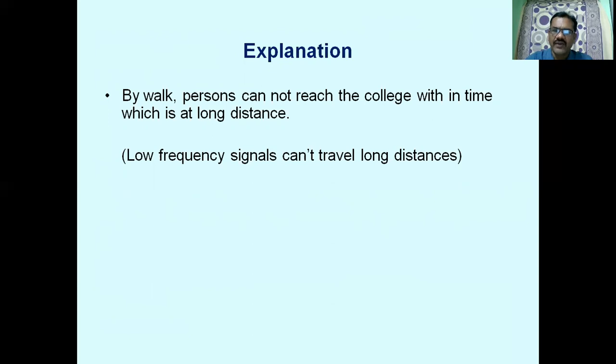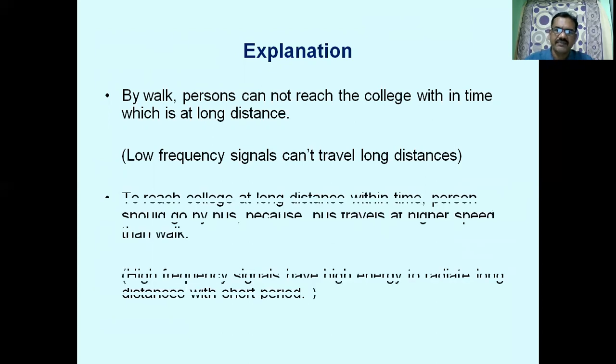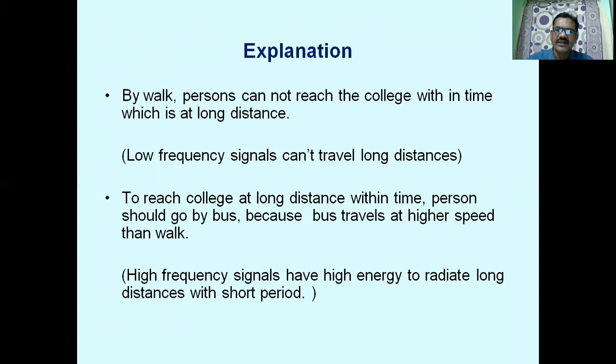Similarly, low frequency signals cannot travel a long distance because low frequency signals have low energy and low power levels. To reach a destination at a long distance in time, a person makes use of carriers like a bus, train, aeroplane, etc., because those carriers travel at higher speeds than walking. Similarly, high frequency signals have high energy and can go a long distance. It is easy for us to radiate the high frequency signal efficiently through the communication system.